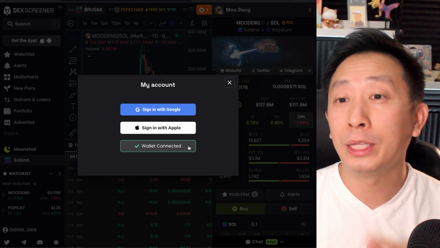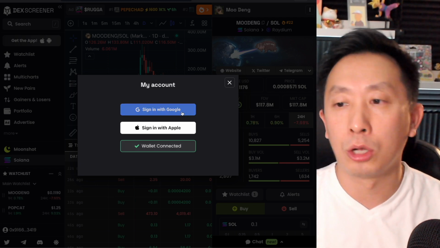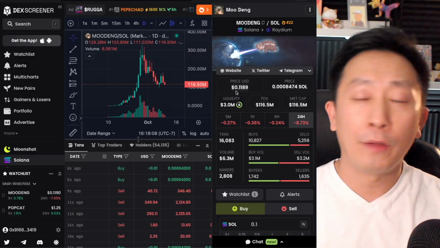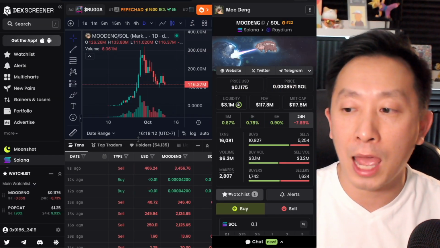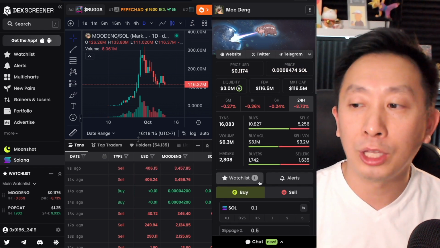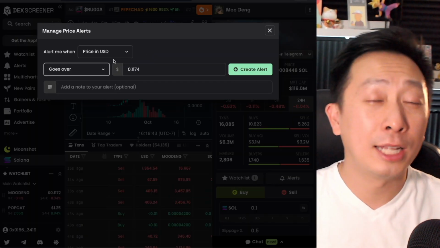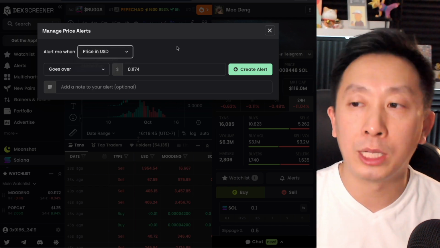You can connect the wallet that I just did right there. But if not, you can also create one with Google or Apple ID. After creating that, you can add or remove things from the watch list. You do that on the right hand side tab as of this recording. Another thing I like to do is you can set alerts. So then as it goes over a certain price and the market caps, then it'll send you an alert.